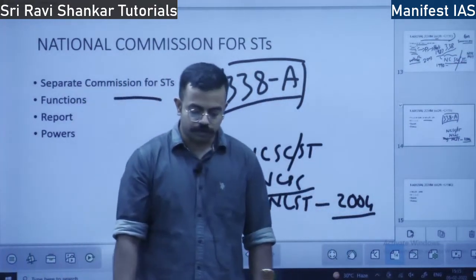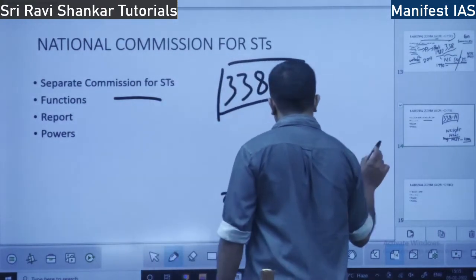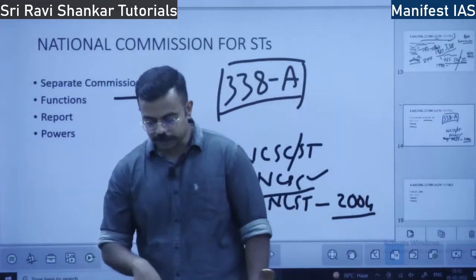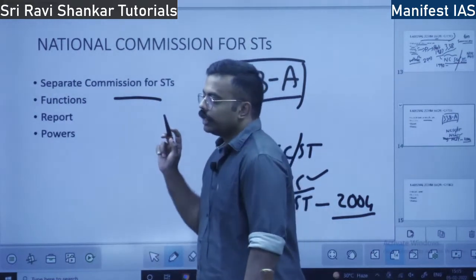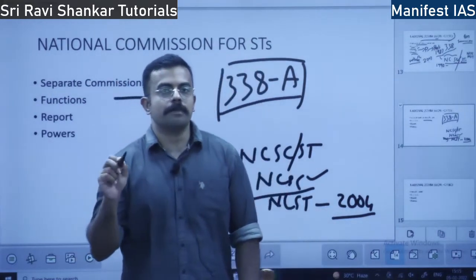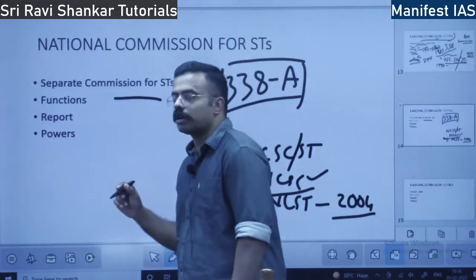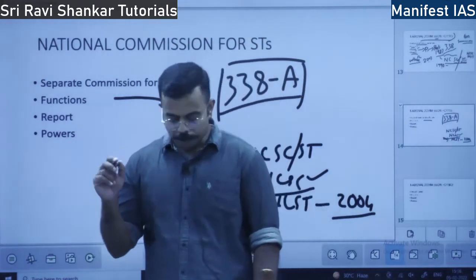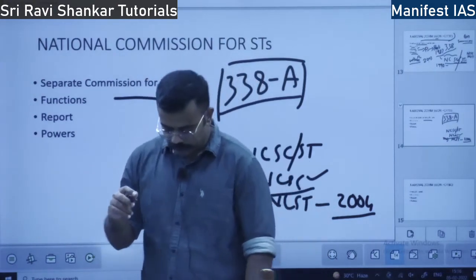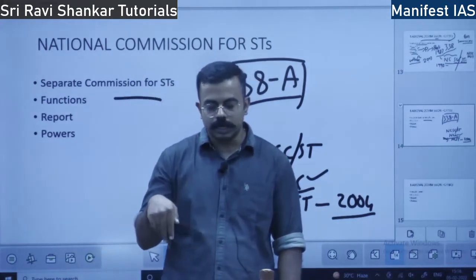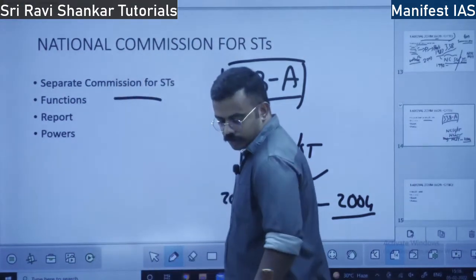So what are the functions of the commission? Similar to NCSC functions. What are the functions? To investigate crimes against the STs, first function. To investigate specific complaints of the ST community, second function. And also to advise the government on planning for the scheduled tribes. That is the third function. And also submitting the report to the president. Every year a report is submitted. That is also one of the functions. Okay.